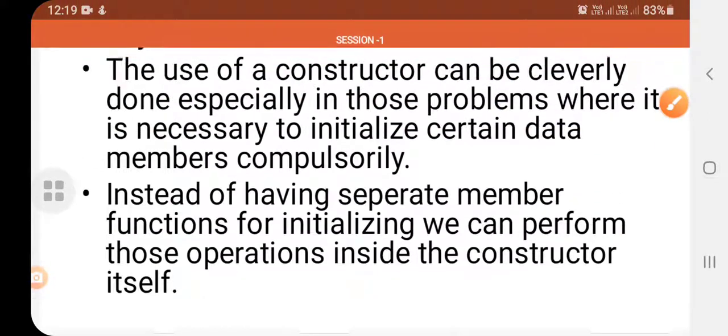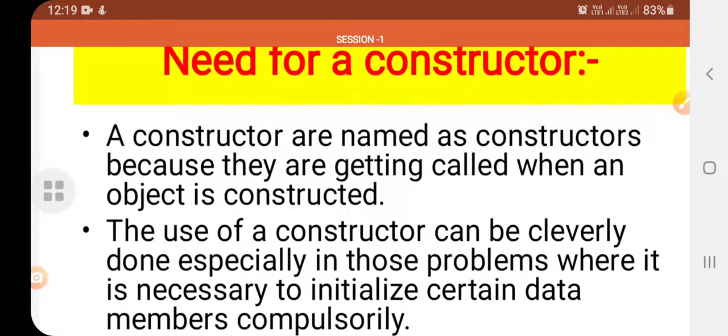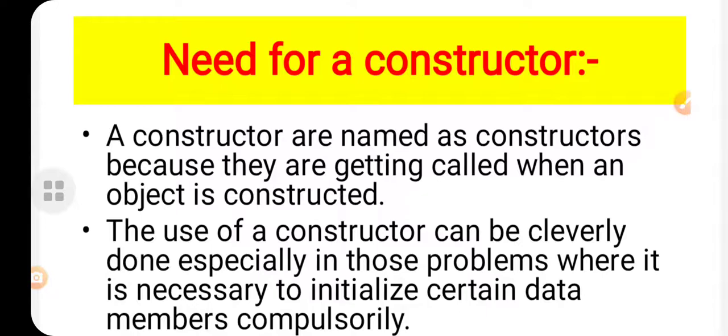So in the next class I will be discussing the types of constructors. There are three types of constructors. One is the parameterized constructor, the default constructor, and one more is the copy constructor. The default constructor is also known as the zero-parameterized constructor. What is it, and regarding that, many programs are there, we will be discussing in the next class.